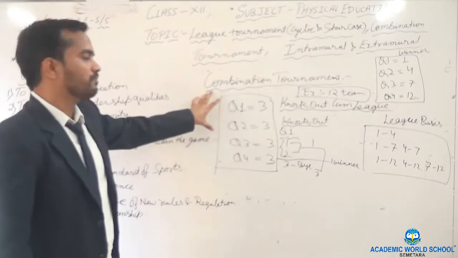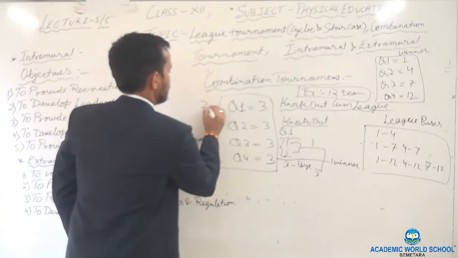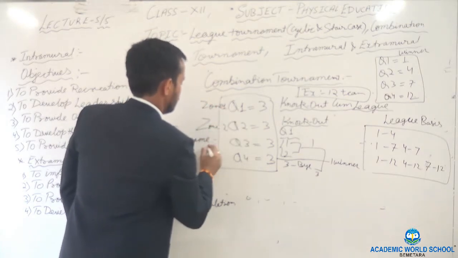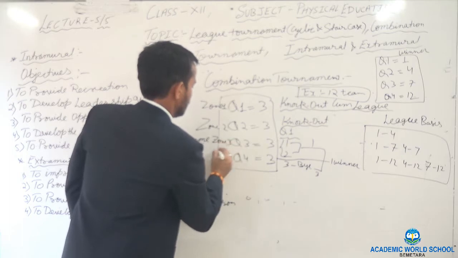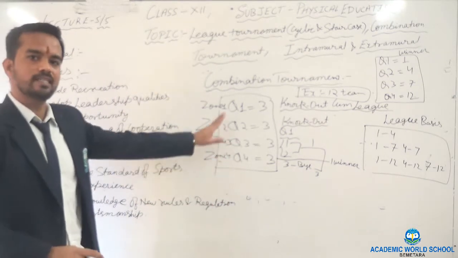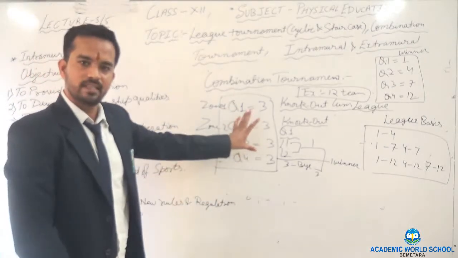In this way, first you have to divide the teams in quarters or zones. You can say zone 1, zone 2, zone 3, zone 4, or else it's better to go with quarter 1, quarter 2, quarter 3, quarter 4. Am I clear with this one?